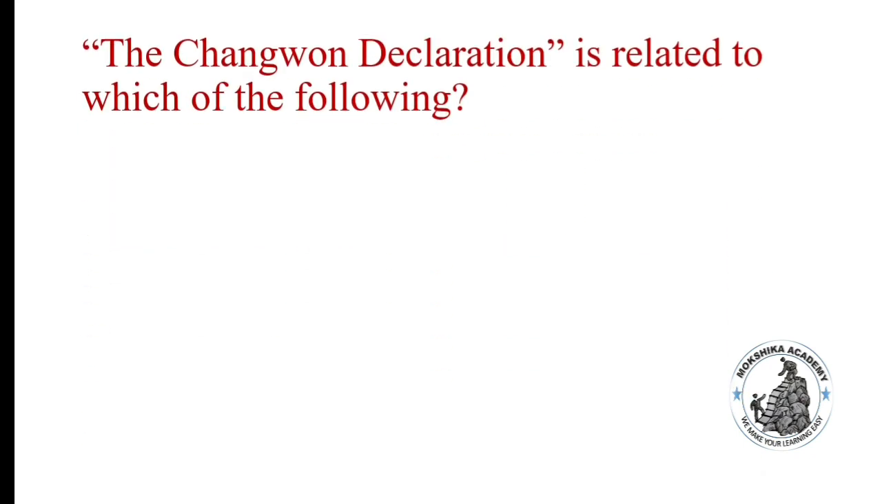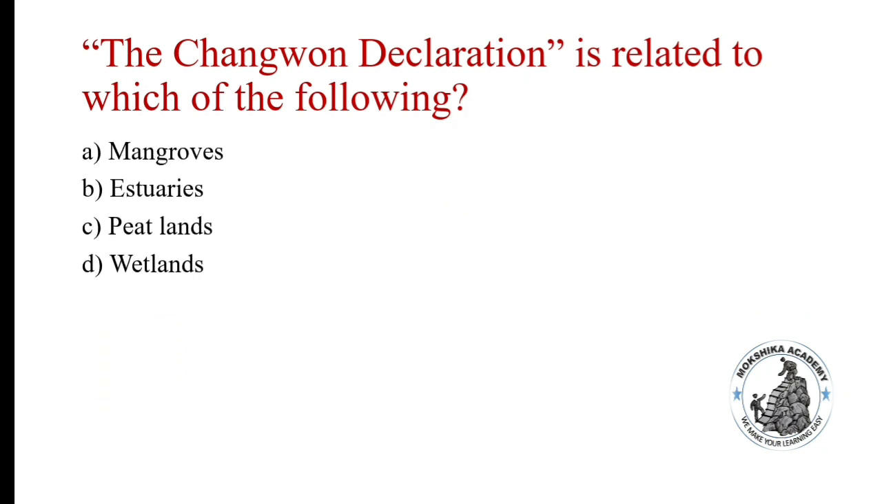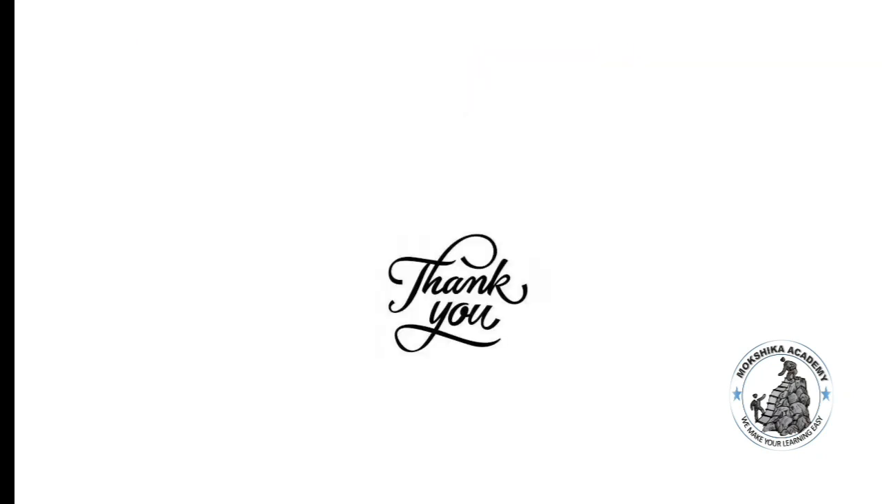The Changwon Declaration is related to which of the following? Mangroves, estuaries, peatlands, wetlands. Correct option is option D, that is wetlands. The Changwon Declaration is related to wetlands, which highlights positive action for ensuring human well-being and security in the future. These are the major 50 questions which may be asked on the topic environmental studies.